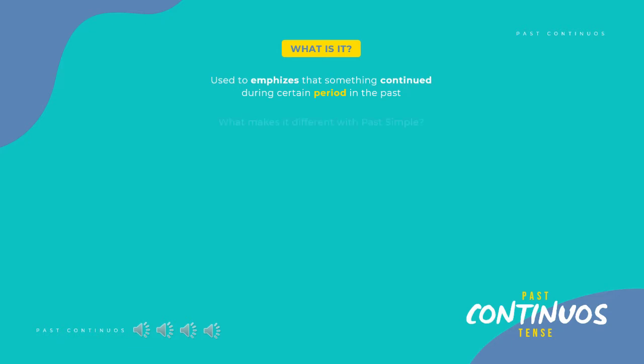Past continuous tense. It is used to emphasize that something continued during a certain period in the past. So, what makes it different from past simple? Past simple is used for something that happened at a specific point in time in the past. Now, take a look at the timeline.